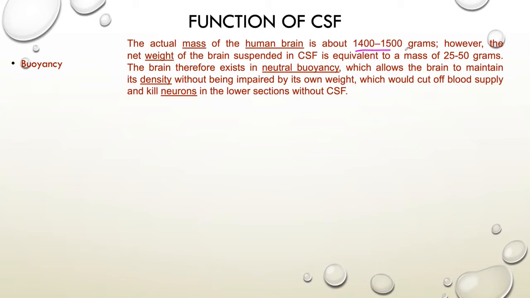Okay, 1.4 to 1.5 kg, that means 1400 gram to 1500 gram. So what is the meaning of that? The brain has that much weight. But when the brain is suspended in the CSF, the mass is equivalent to only 25 to 50 gram. So can you imagine? The brain is reducing its weight.